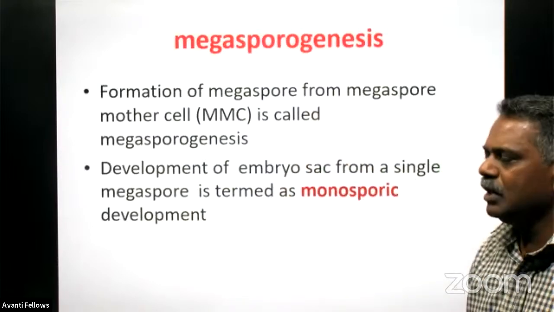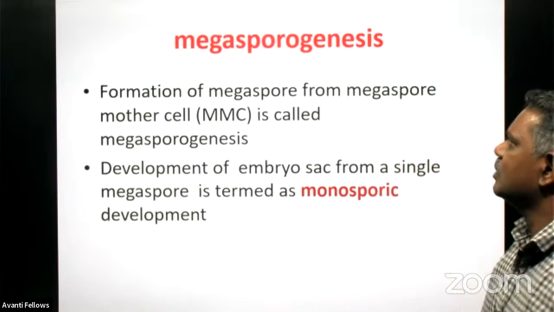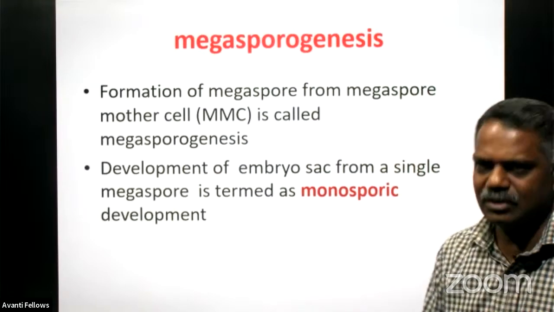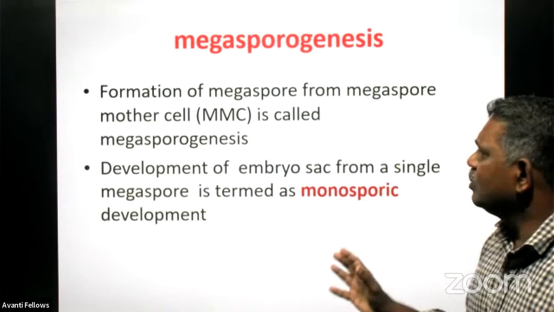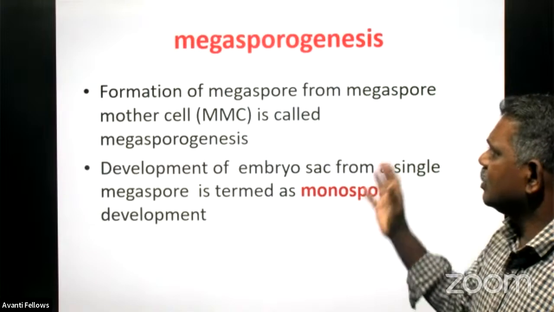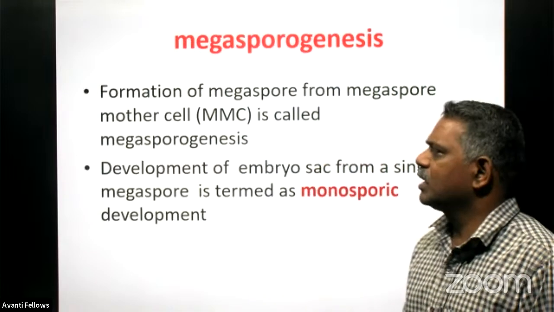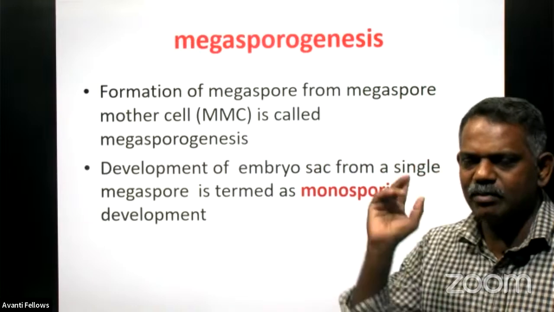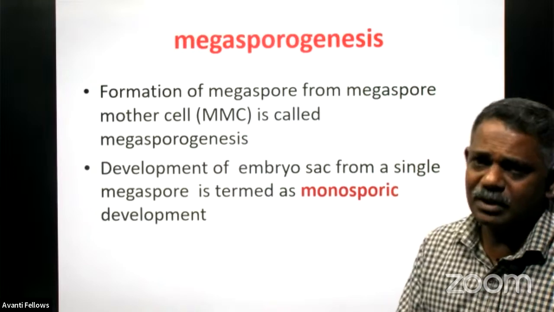Then come to the process of formation of the megaspore, which we call megasporogenesis. Formation of megaspores in the ovule is called megasporogenesis, and it is produced from the megaspore mother cell. You may have heard about the microspore mother cell.